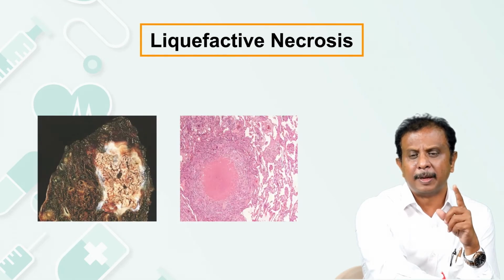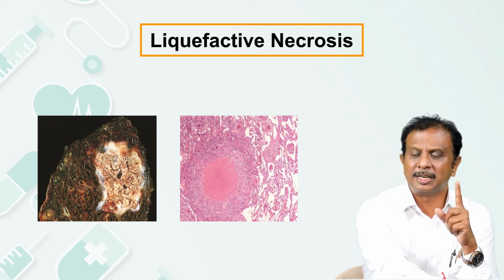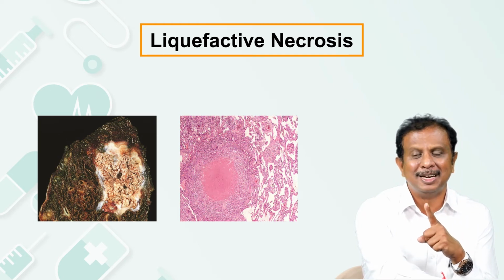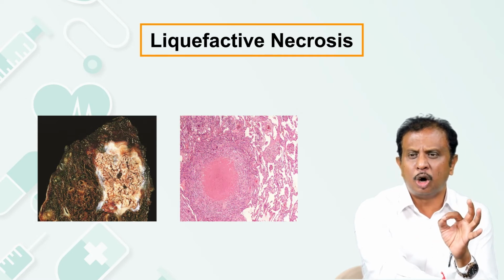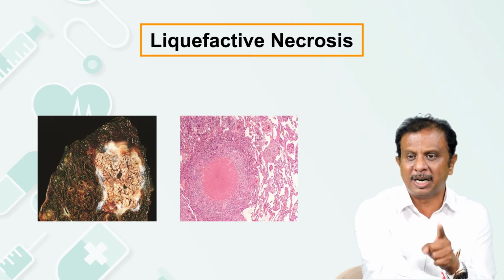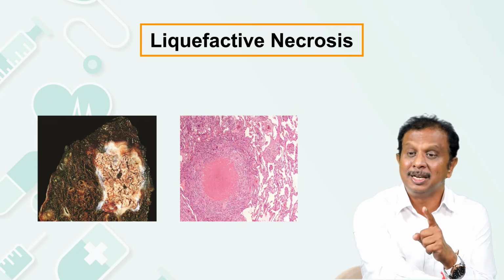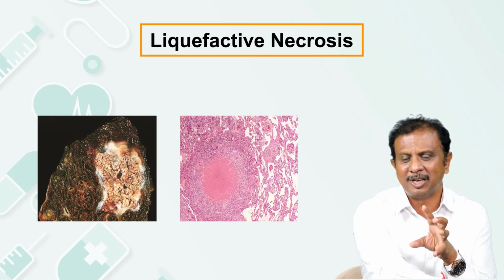Liquefactive necrosis. All pyogenic bacterial infections can bring in liquefactive necrosis. At times, ischemic damage to the brain can result in liquefactive necrosis. Remember, ischemic damage to all solid organs will result in coagulative necrosis, but for the brain, it results in liquefactive necrosis. So this is the lung where you are seeing evidence of abscess.